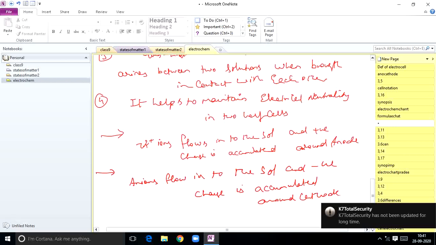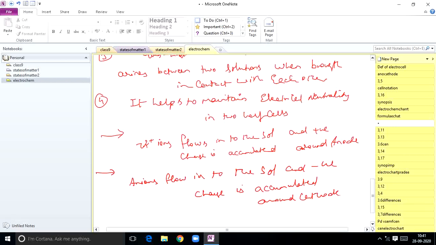If they prevent the flow of electrons, the functioning of the cell slows down and the cell stops working. So the accumulation of positive and negative charges will prevent the flow of electrons in the circuit, and if the flow of electrons is prevented, the functioning of the cell slows down. After some time the cell will not work further.